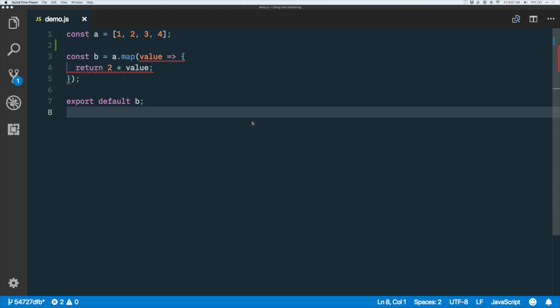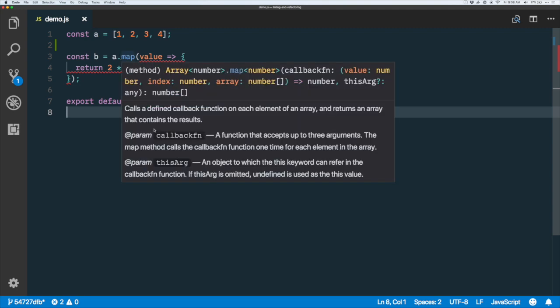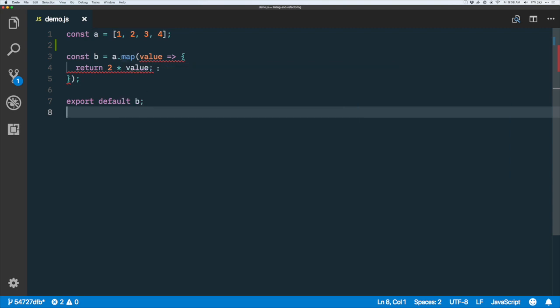The other day I tweeted that strict linter settings can hinder refactoring. I wanted to show a demo of what that can involve. So here we have a very simple map function that we're calling in JavaScript. We've got an arrow function we're passing into it, and we've got a linter warning here. I'm using Airbnb's base ESLint settings.